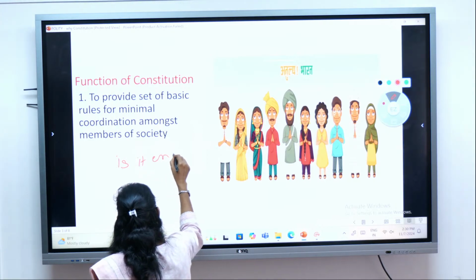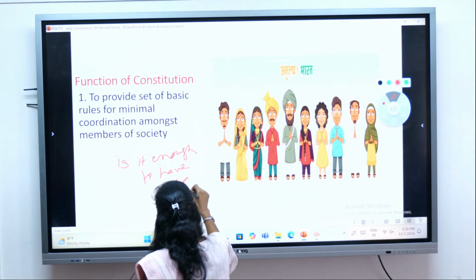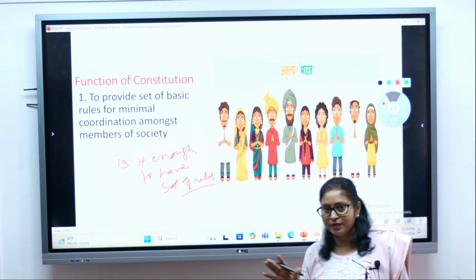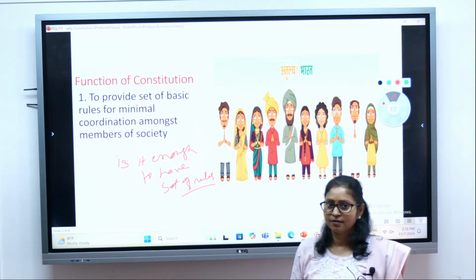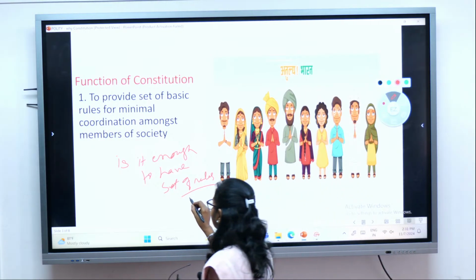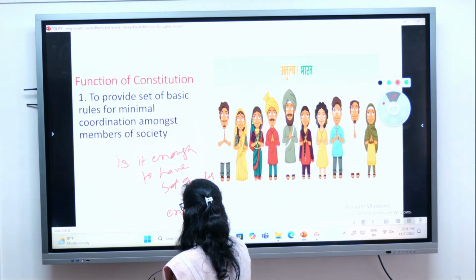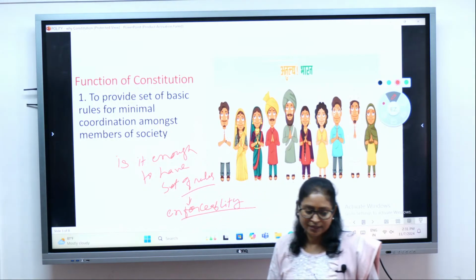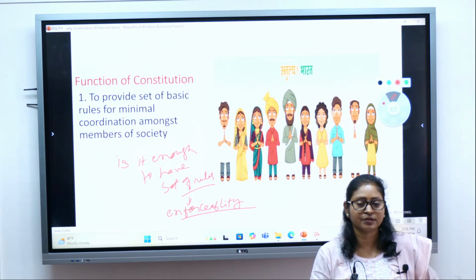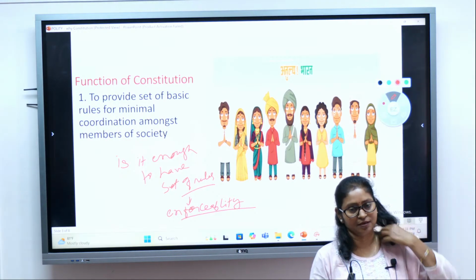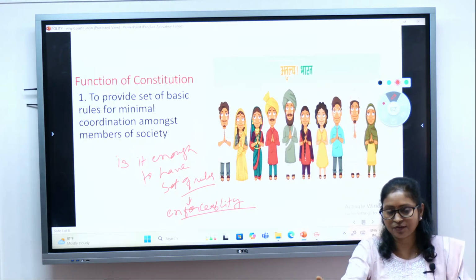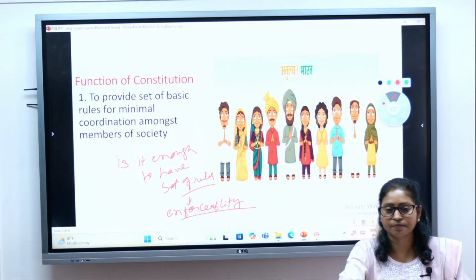Is it enough to have a set of rules? Just that we have a set of rules, on paper it is there. So the enforceability of those rules is important, right? If the Constitution has a set of rules, but they are not enforceable, what is the use of that? Right, it is just on paper, but not enforceable. It has no meaning whatsoever.